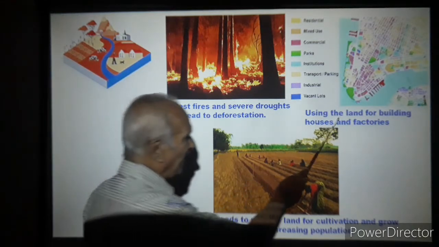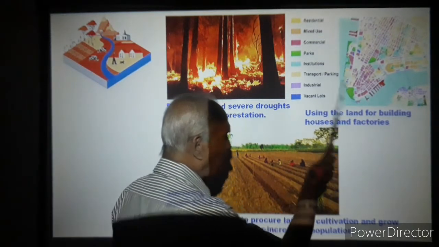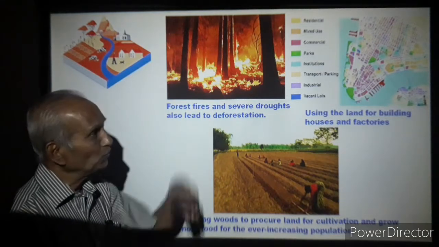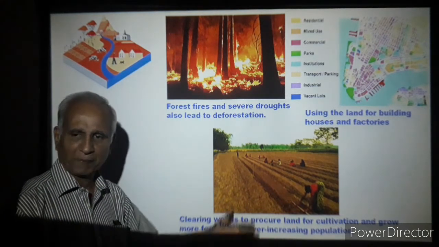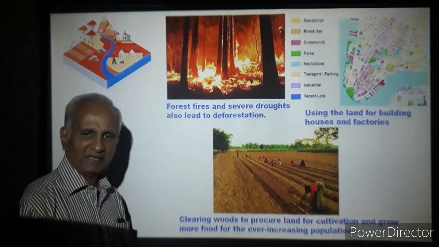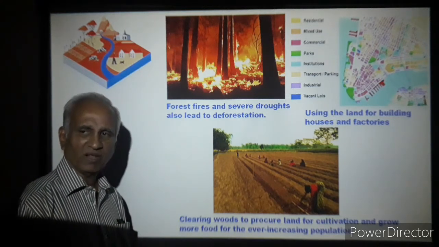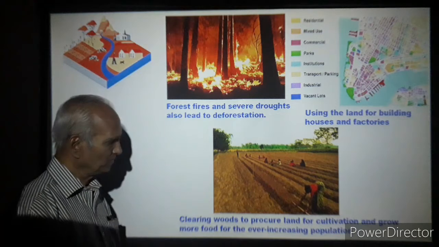So using the land for building houses and factories. Factories do come up. We call these urban areas then. Urban areas. Forests turn into urban cities.